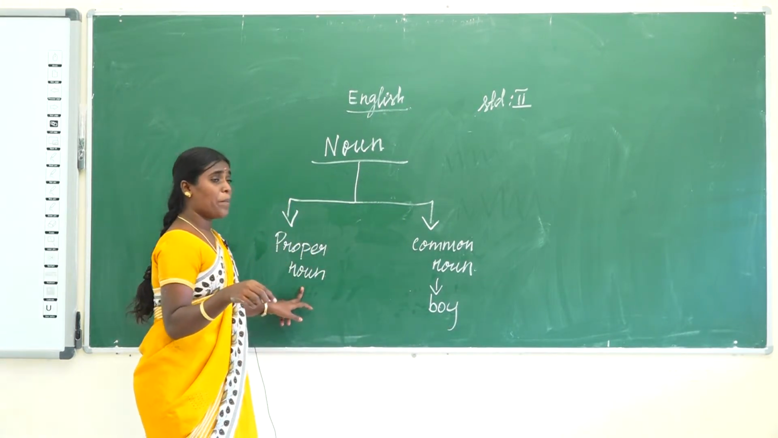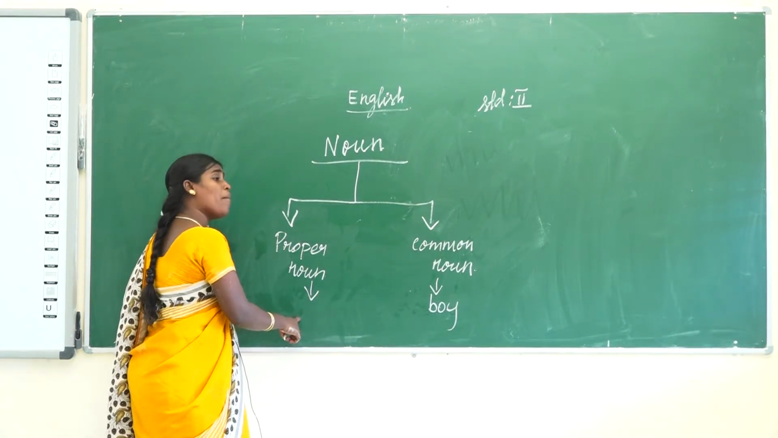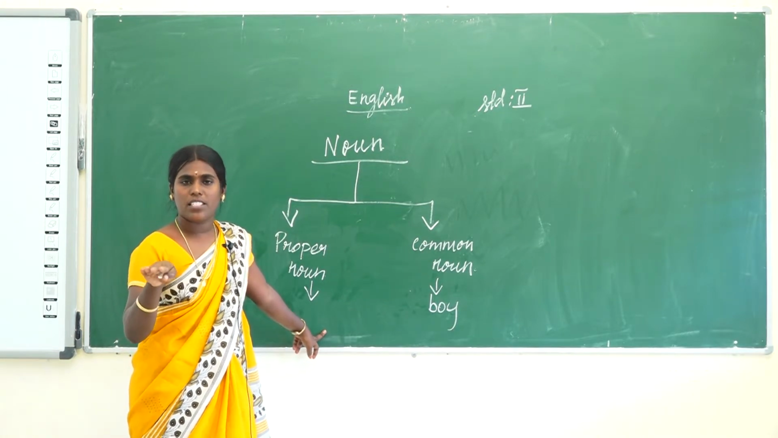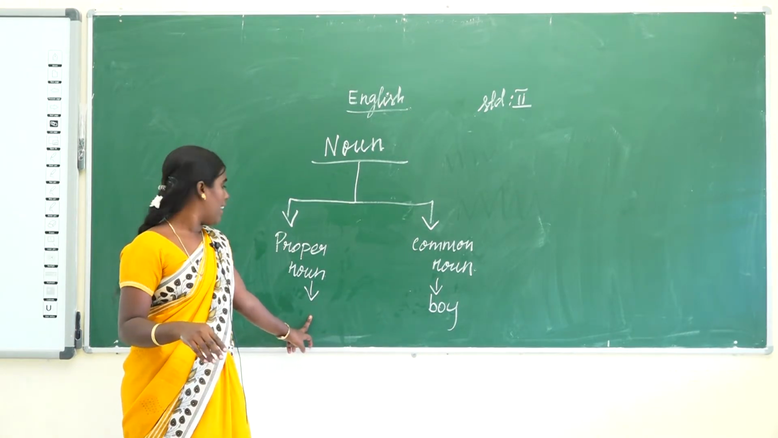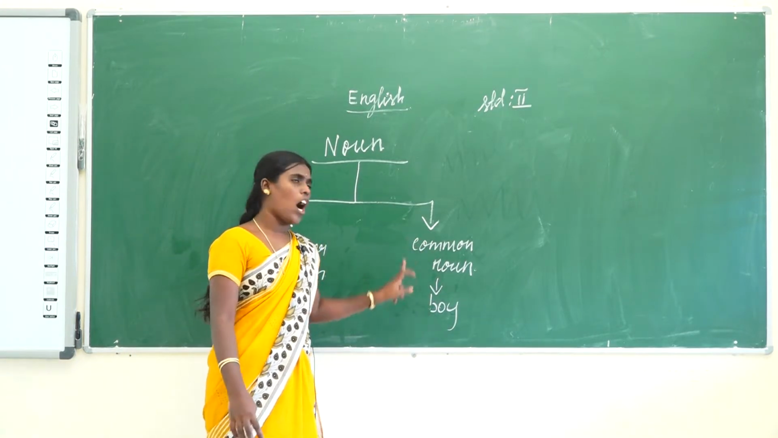But what is a proper noun? If I tell any boy's name, that is called a proper noun. For example, Raja. Here a classmate named Raja is there. That is called a proper noun. But boy is still called a common noun.